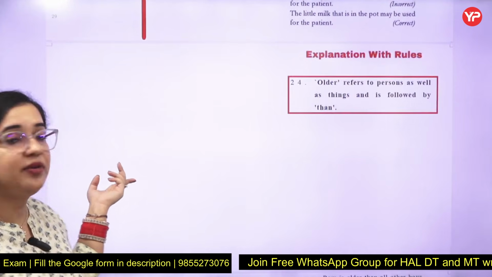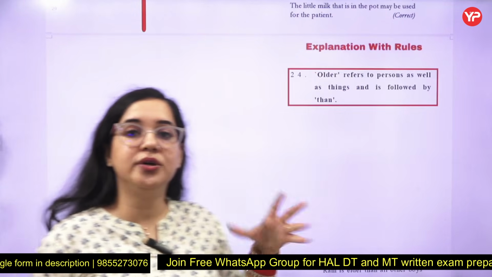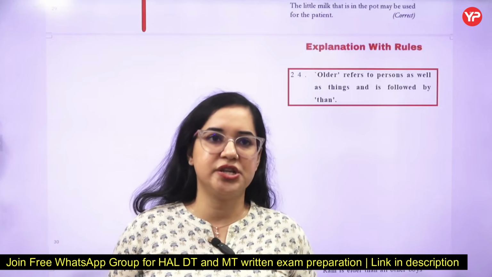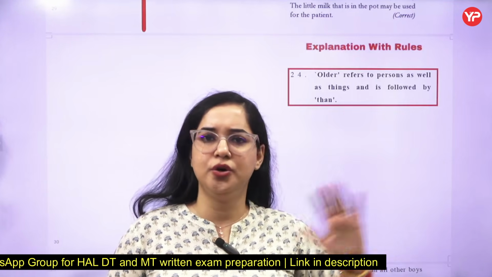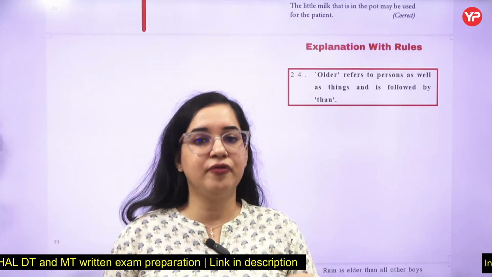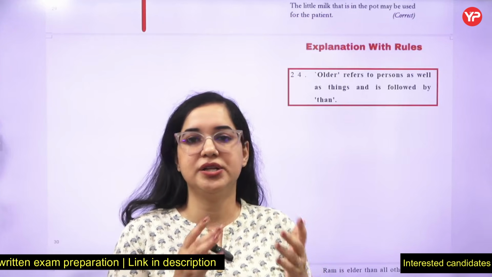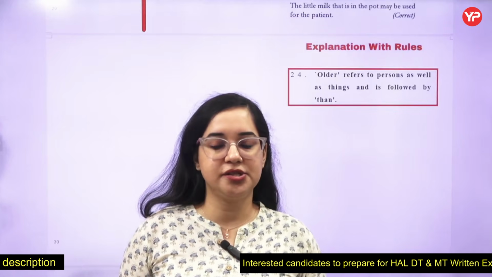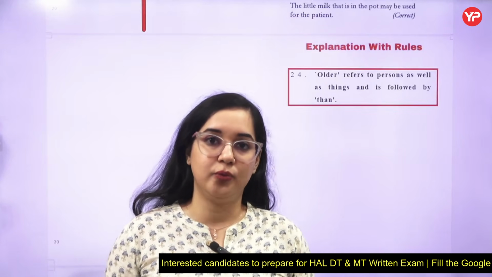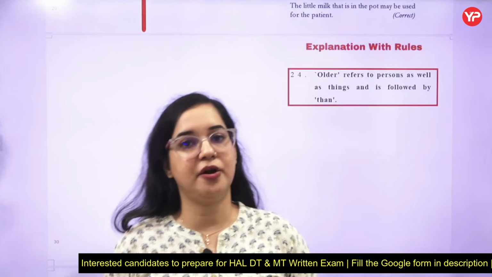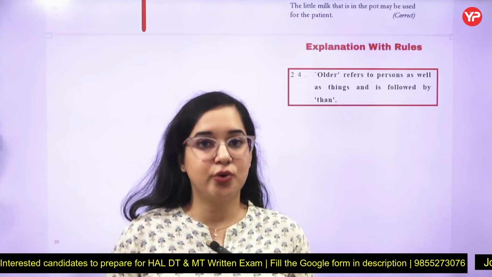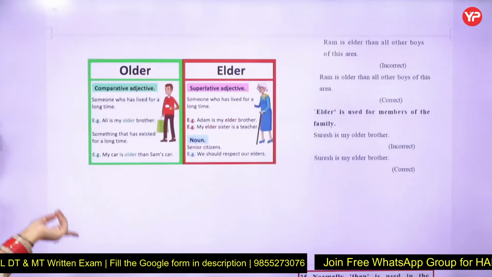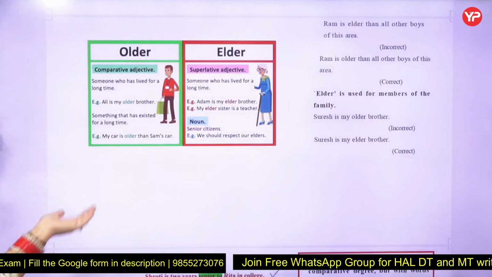Now, the next rule number 24 states there is a difference between older and elder also. We use older, and we think in our perceptions that older is for someone who is ages old. No, older is used if we compare amongst strangers, friends, it can be society members. So I can be older than you, right? Elder is used always in blood relations. I have an elder sister. So older is used where there is no blood relation. Elder is used where there is blood relation. This is the difference between older and elder.